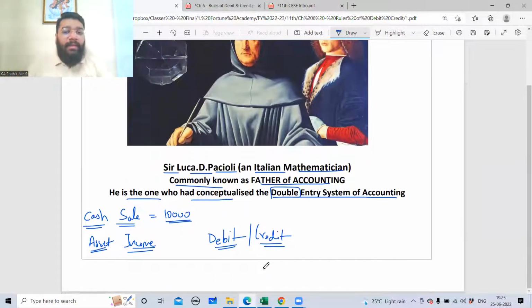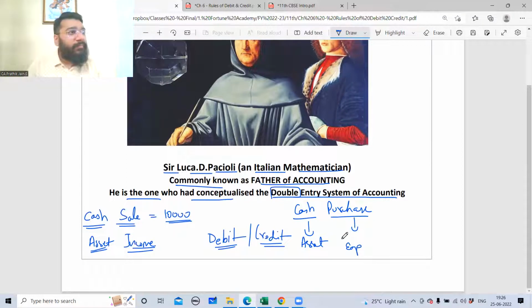Now coming back, let's suppose I do a cash purchase. Can I say even this is a business financial transaction? So I have to record this in my books of accounts. So here also, guys, two accounts are affected: cash and purchase. Cash is an asset, purchase is an expense. So double aspect, two aspects.